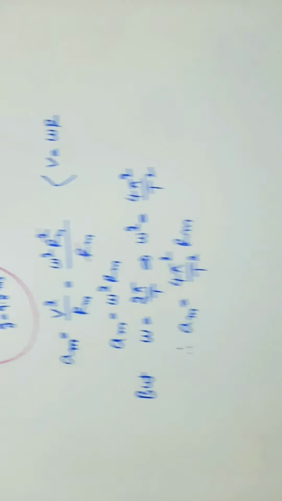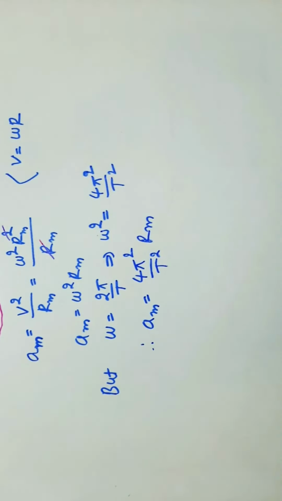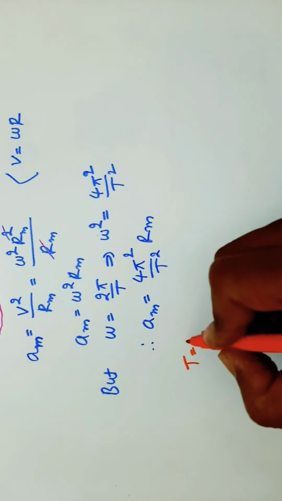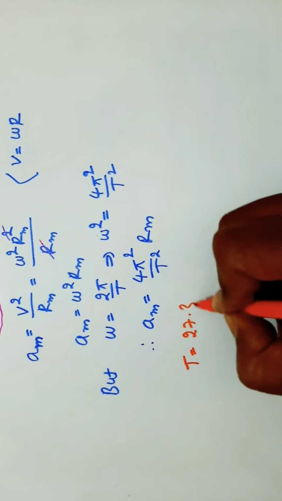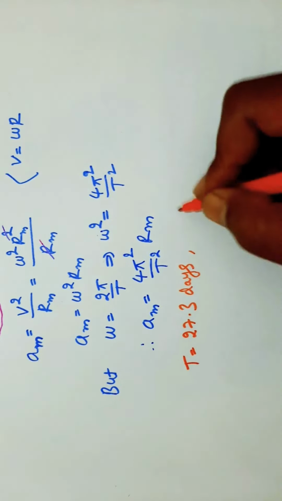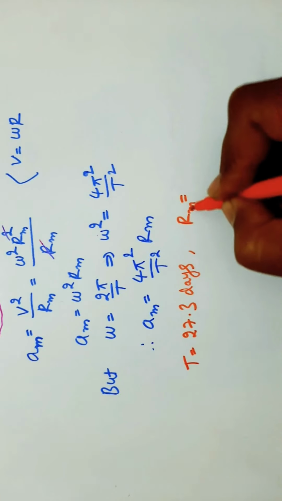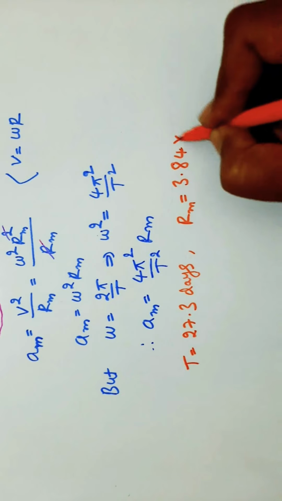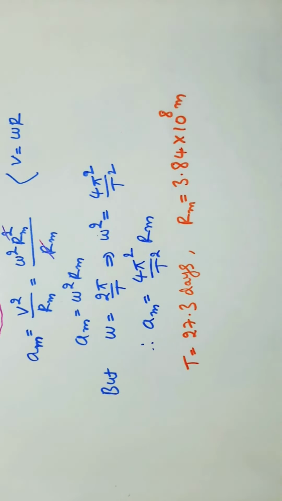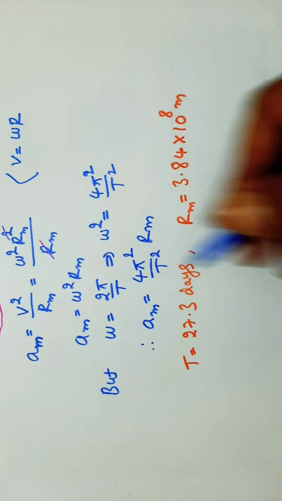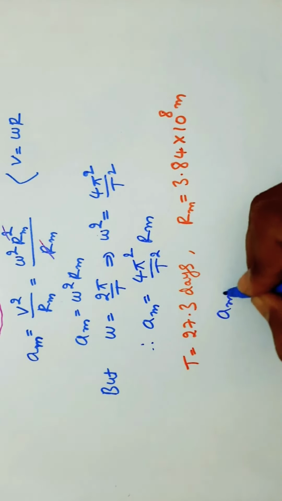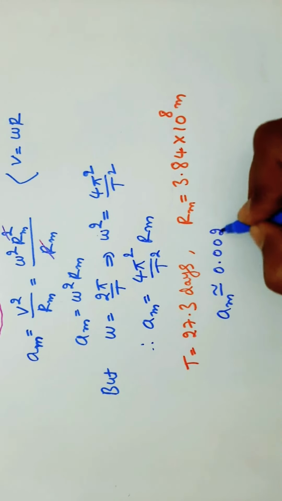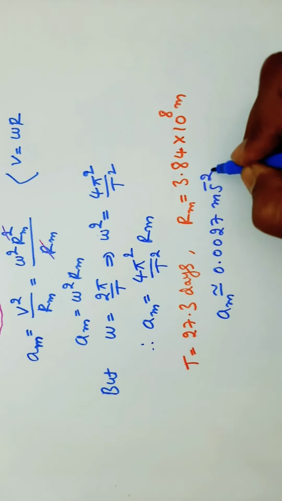At the time of Newton, he knew the time period of the moon, that is 27.3 days. And the distance between the moon and the earth is 3.84 into 10 to the power of 8 meter. If we substitute these values in this equation, we get am nearly equal to 0.0027 meter per second square.